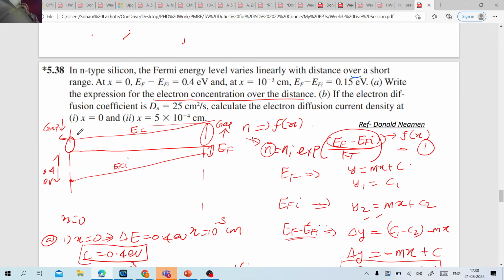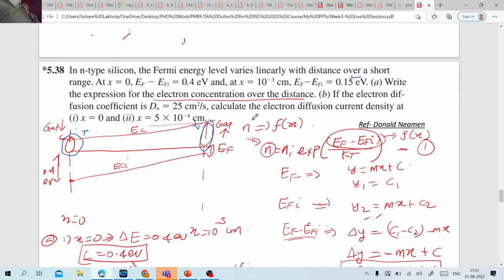Now first of all let me help you visualize the EF. What you are able to see over here, the difference between the EC and EF is very low at x equal to 0 and is higher at x equal to 10 to the power minus 3 centimeter. So the concentration of electrons at x equal to 0 is higher, correct? It is higher, and over here it's lower, correct? So that's how your electron concentration will be varying.